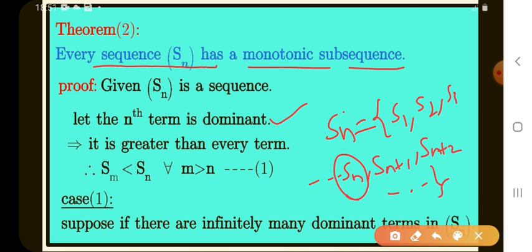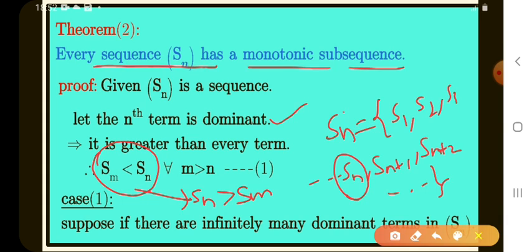That means Sn is greater than all terms, so Sm < Sn, where Sm is another term. That means Sn > Sm. Are both the same? Sm < Sn means Sn > Sm, where m belongs to N. This is equation number 1.